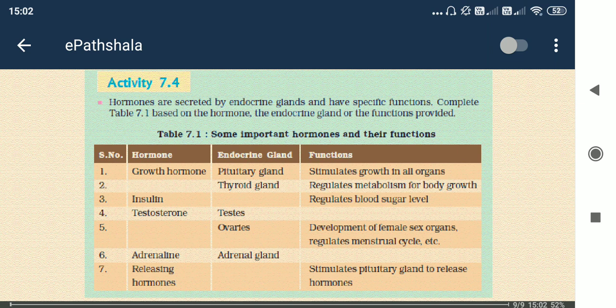So the next one is adrenaline. It is secreted by the adrenal gland. Adrenaline is actually the fight and flight mode. When we come across some hazardous or problematic situation, either we fight in that situation, or we try to get released from that place, right?